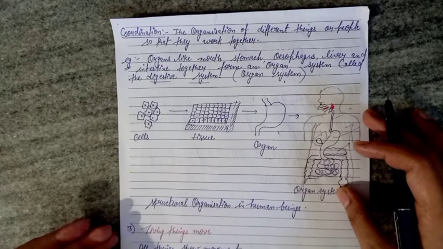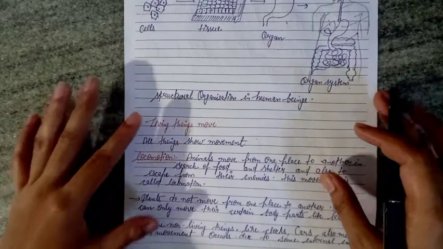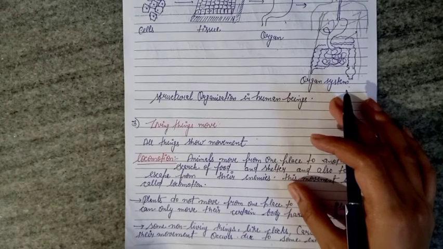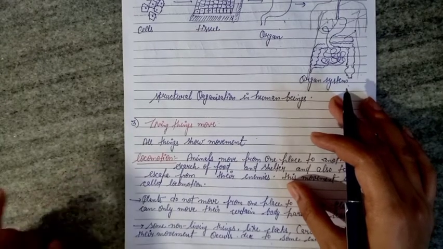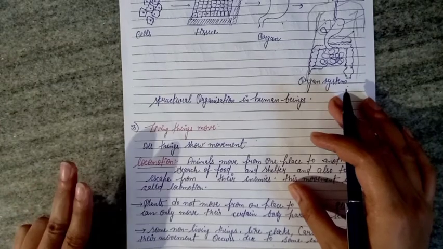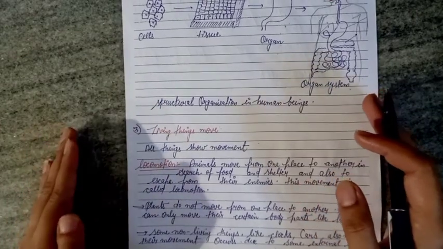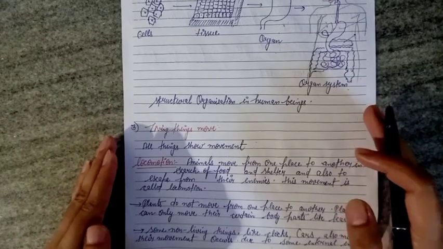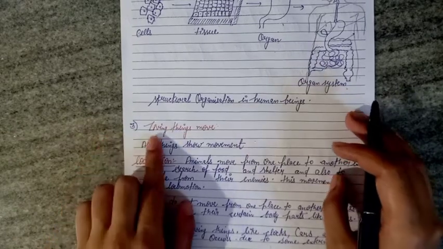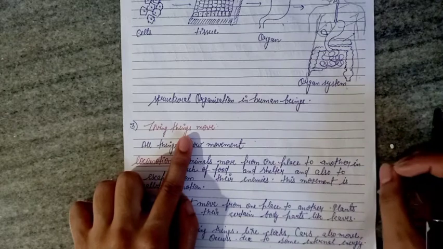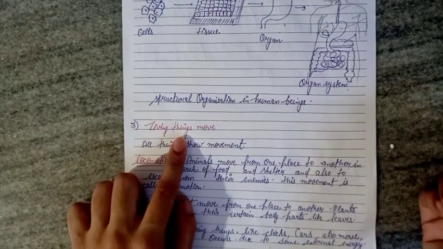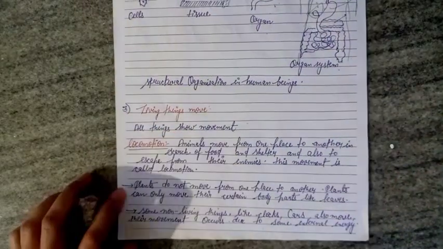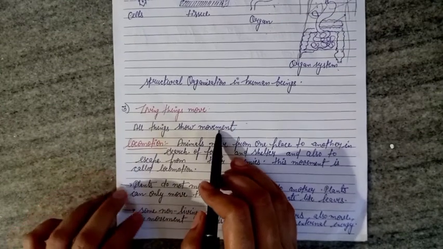Now let us discuss the next characteristic of living things. Till now we have discussed the first point about the characteristics of living things, that all living things are made up of cells, and in the second point we discussed how cells are organized in our body in particular groups to perform a specific function. The next characteristic is that living things move. This is a common feature, and we generally see that all living things show movement.